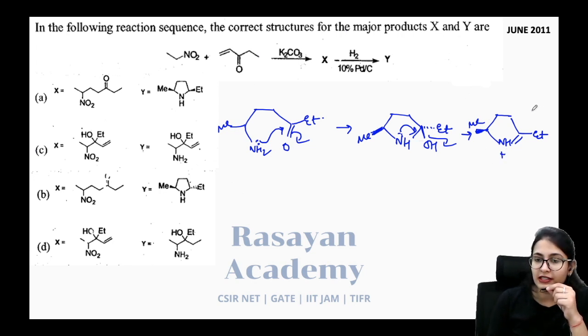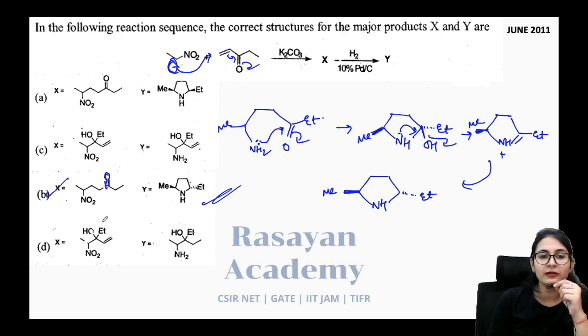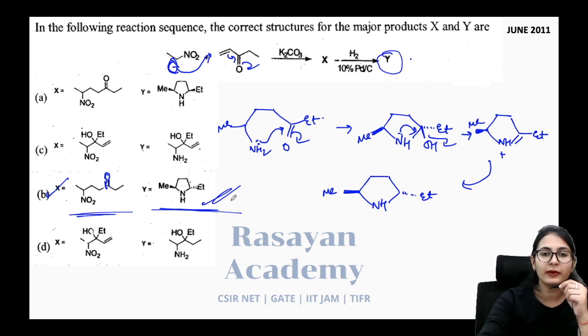Now the hydrogen which transfers can transfer in such a way that you are going to get the most stable molecule with the least steric hindrance. So methyl and ethyl are going to be trans to each other. Alright, so in the first case, it is simply your nitroaldol formation followed by the Michael addition that gives you this molecule. Okay, and the product Y is going to be a 5-membered cyclic ring, and also the stereochemistry will be trans, more favored like this. Okay, very simple question.